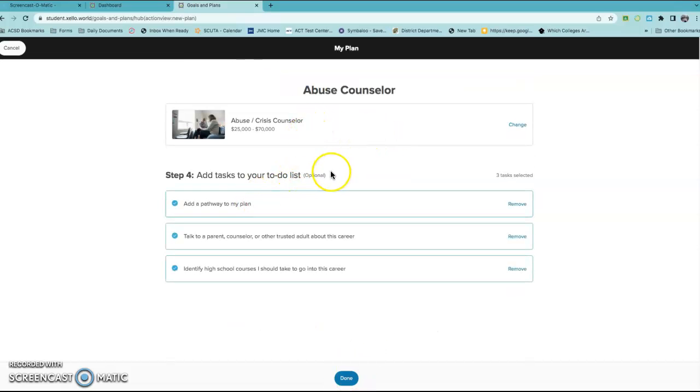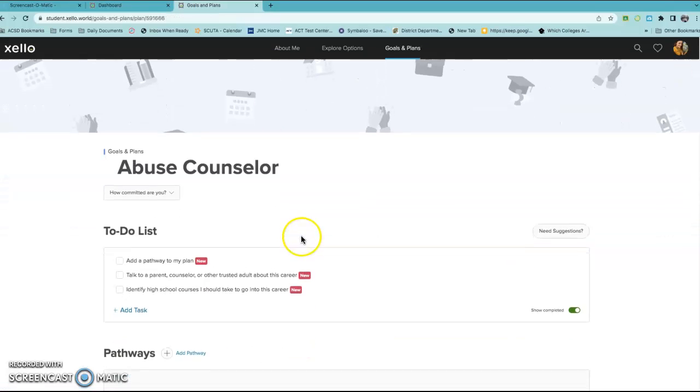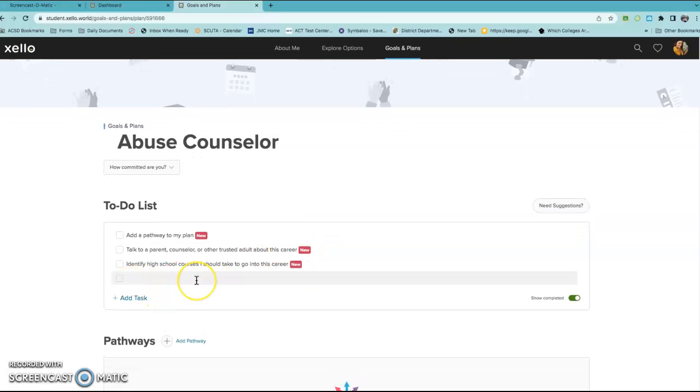Okay. Then it gives you an option to do a to-do list. Add pathways to my plan, talk to a parent or counselor or trusted adult about this career, identify high school courses I need to take to go into this career. You might be past that point. So I could also add tasks here.